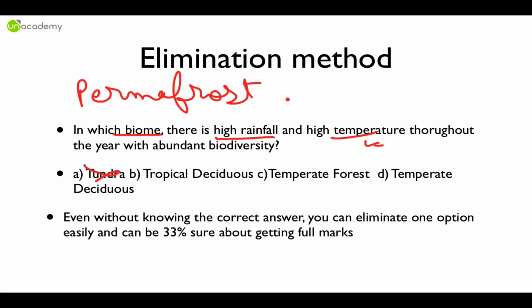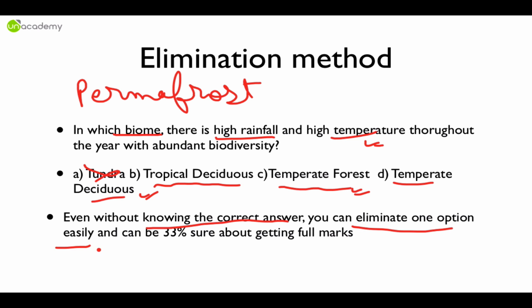So how can there be high temperature throughout the year? It's absolutely foolish. It's absolutely stupid to think about that. Now tropical deciduous maybe, temperate forest maybe, temperate deciduous maybe. You don't know, right? You don't know the answer. So even without knowing the correct answer, you can eliminate one option, at least one option, and can be 33% sure about getting full marks.